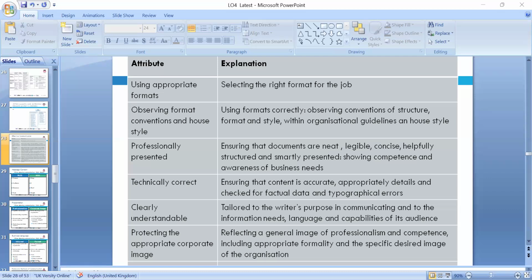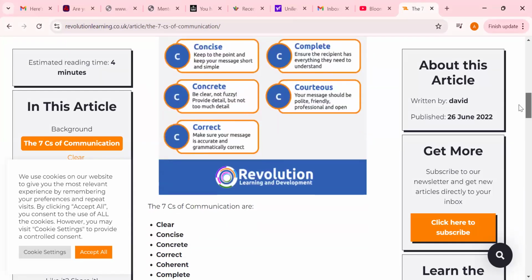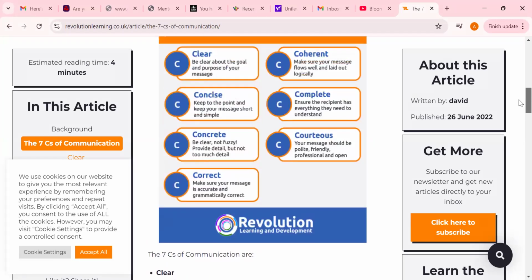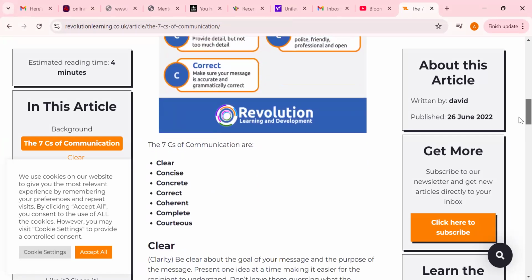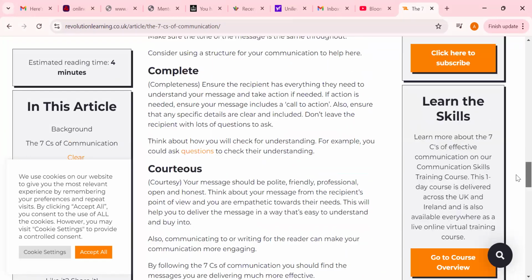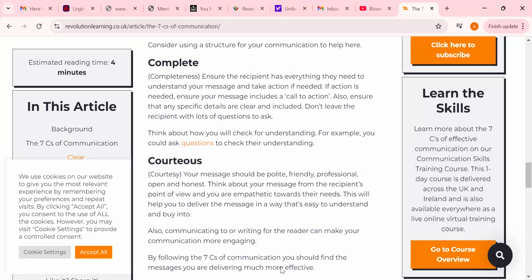So in the 7C's concept, which we look at here, the message needs to be clear, concise, concrete, correct, coherent, complete, and courteous. So really we need to make sure all these 7 C's are met. That will help to meet the expectations of various stakeholders when we communicate with them. So there is another method we carry on using for effective communication.